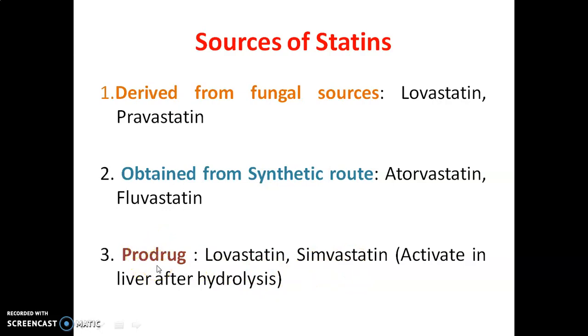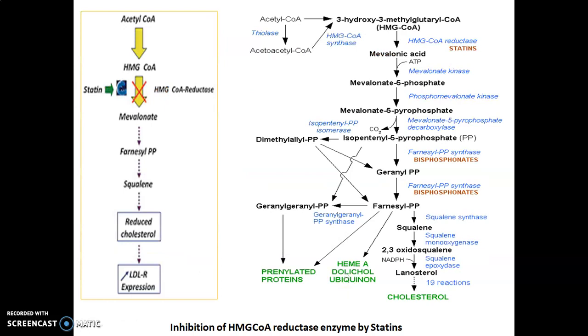They are inactive in nature initially, but when we take them, first pass metabolism happens and the drug goes to the liver, and in the liver hydrolysis of this prodrug happens to obtain the active moiety, which is called lovastatin or simvastatin. Now we are going to see the mechanism of inhibition by the statins.